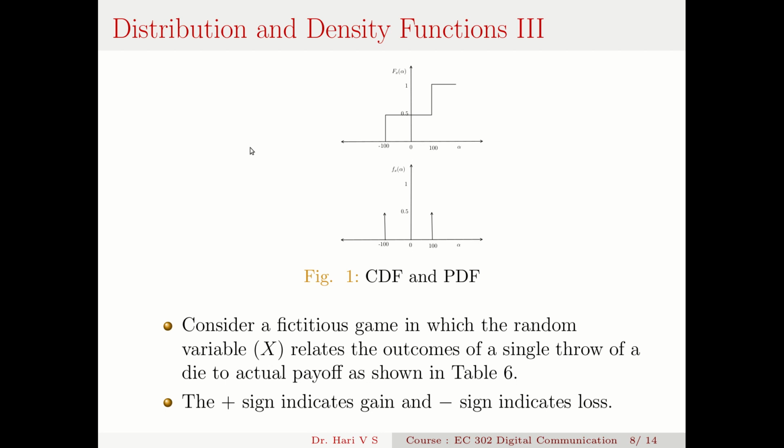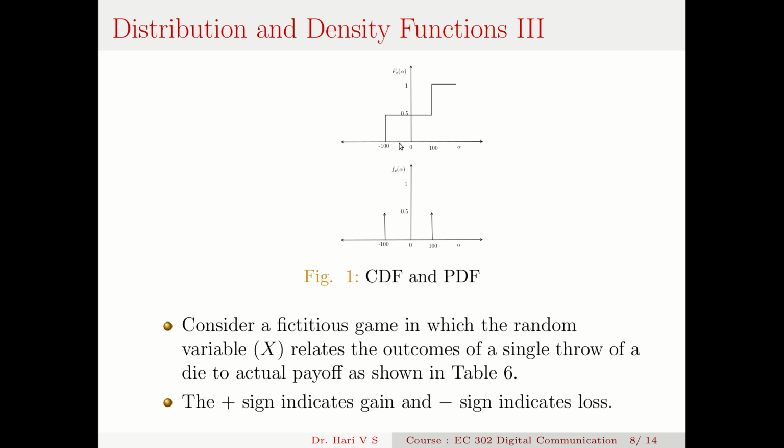So you never have an outcome like this. From minus infinity to minus 100, there is no such outcome, because I will not lose 200 rupees by playing this game. The maximum I lose will be 100 rupees. Below that, it is an impossible case. So the probability, because F_X(alpha) is a probability, for x less than or equal to alpha, from minus infinity, F_X(minus infinity) is 0. So it starts with 0 and stays there up to this point.